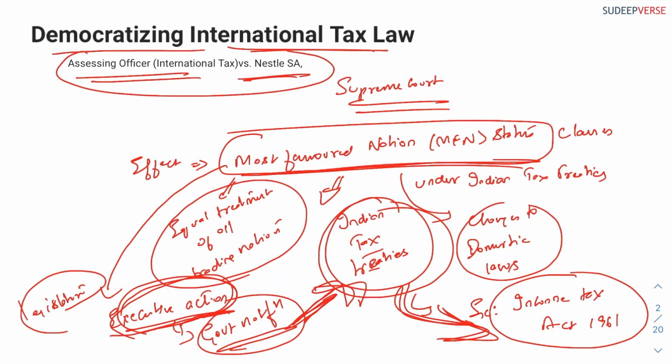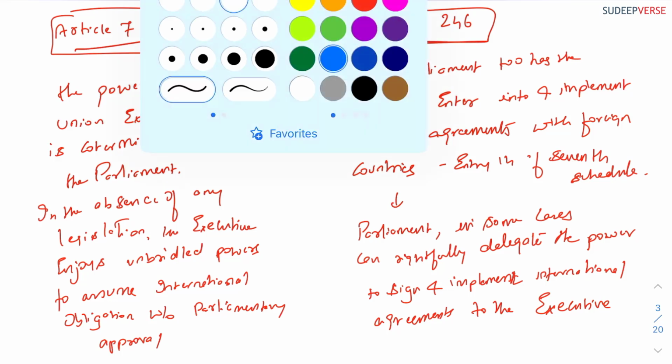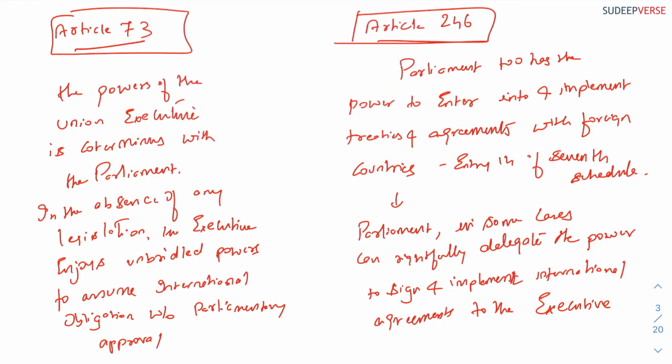Now, since you got to know the background of what is happening, let us go and understand what the Constitution tells and what the Supreme Court has interpreted regarding the Constitution when it comes to international tax laws. Two important articles that you should know in this regard are Article 73 and Article 246. So let us read and understand what these two articles are.